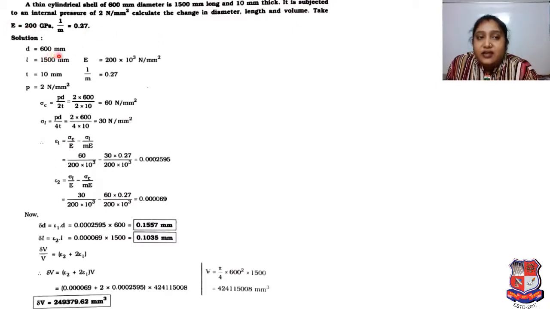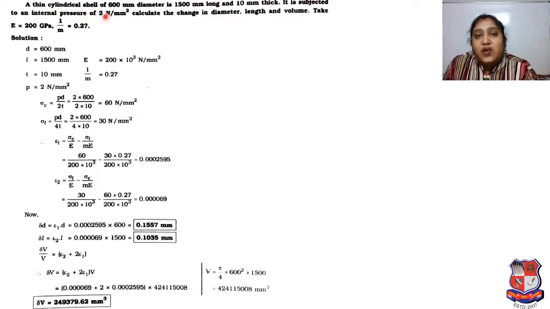So dia D 600 mm is given, length L 1500 mm is given, E is given 200 into 10 cube Newton per mm square. 1 upon m Poisson's ratio is given. Thickness T is equal to 10 mm is given. Then pressure P is equal to 2 Newton per mm square is given.